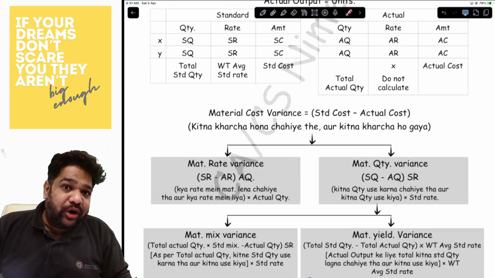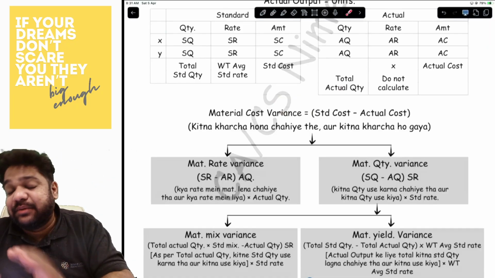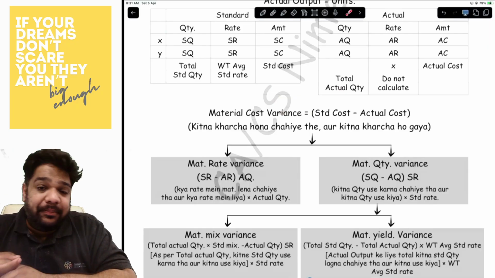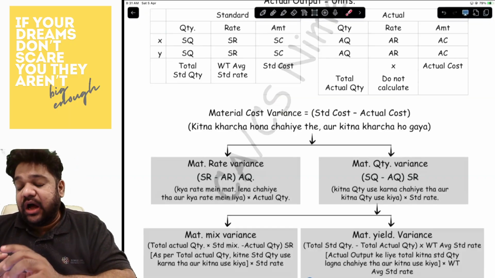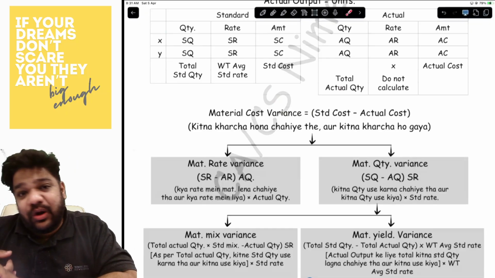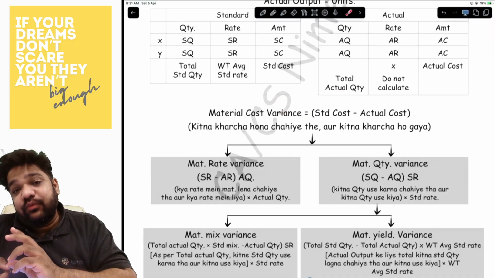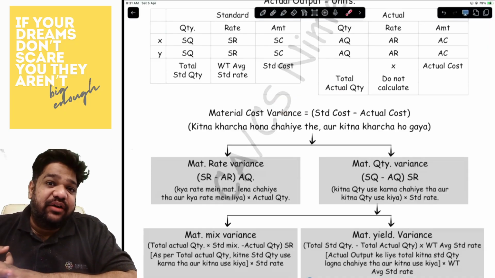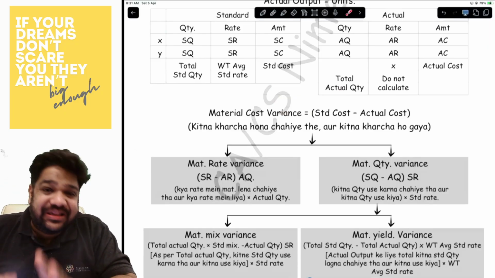Also, one very important thing, you cannot have all adverse or all favorable variances in mix variance. It will be a combination of adverse and favorable. So if you have, let's say, two materials, then one of them will be adverse, one of them will be favorable. If you have three materials, then one will be adverse, two will be favorable, or two will be adverse, one will be favorable, something like that.